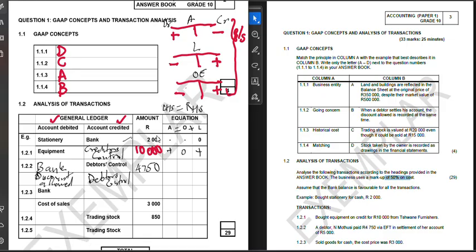Now debtors control, when you go into the debtors control account, on the credit side, it must give you the full amount that is being paid off. The full amount that has been paid off is 5,000. How do we know it's 5,000? Because we say the amount that was paid in settlement and the discount that we gave. The discount that we gave here is 250. So we add these two, we get 5,000. All right. So we're good with that.